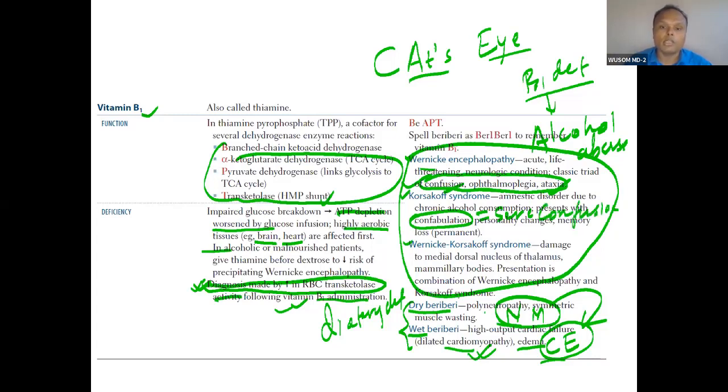When you mix both disorders, this is more deadly. Wernicke-Korsakoff: severe confusion, and then myopathy in the eye, peripheral muscle problem and muscle coordination problem. So you will understand these three disorders are because of deficiency of vitamin B1 because of alcohol abuse.